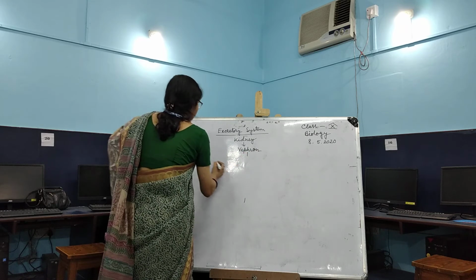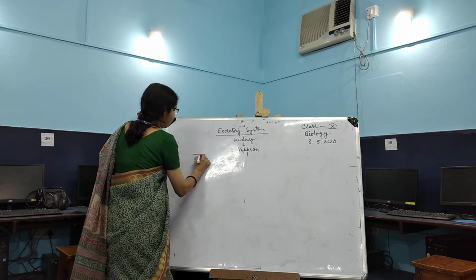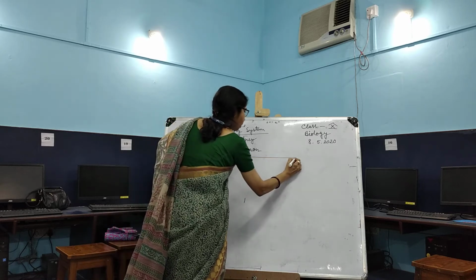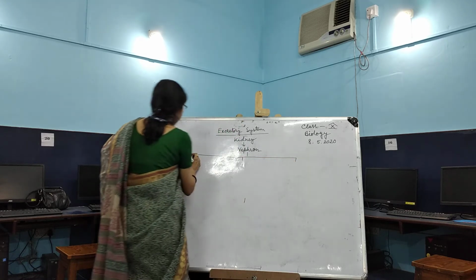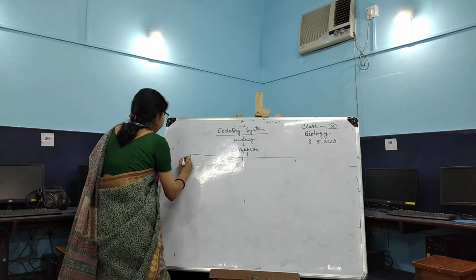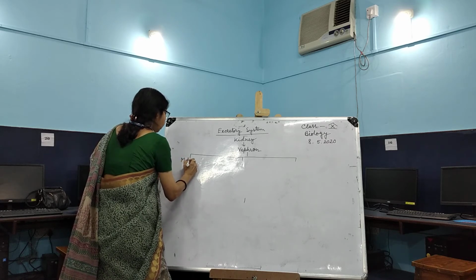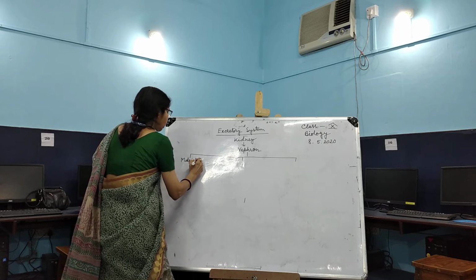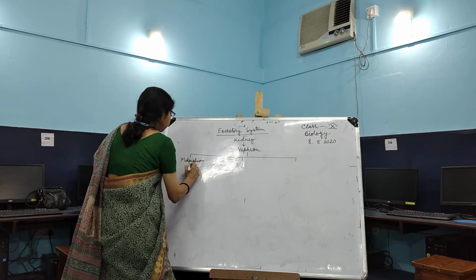This nephron has 3 parts. What are the 3 parts we get? The first one is the Malpighian body.